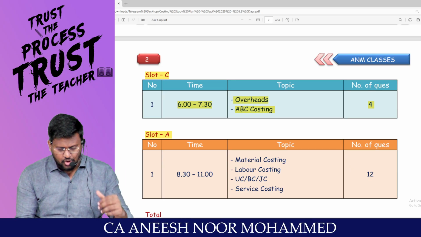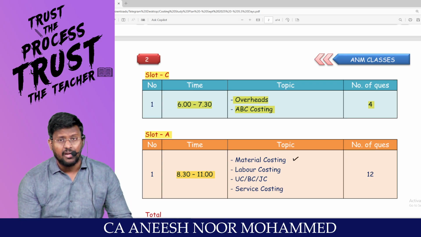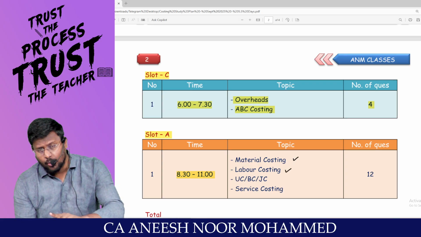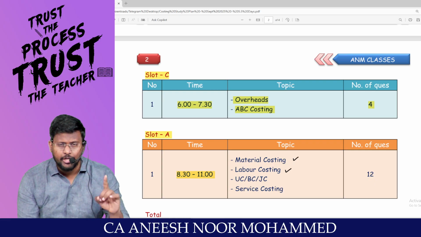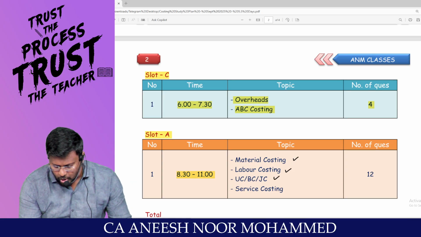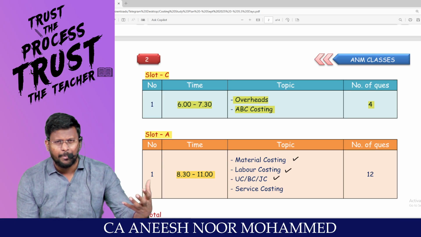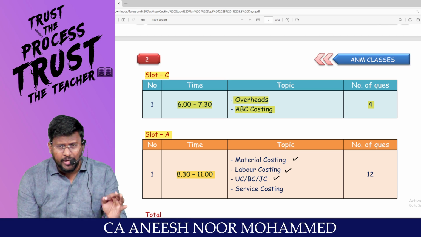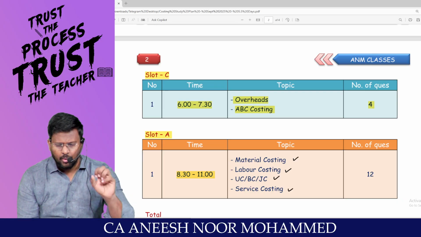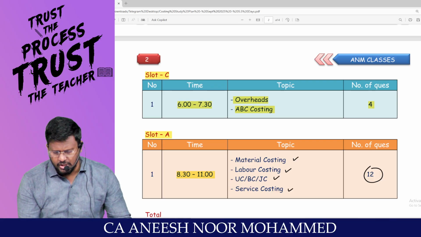Then the last slot, that is 8:30 to 11. Small chapters like material, EOQ will be tested. Labor, my dear lovable students, Halsey Rowan will be tested. Labor turnover ratio will be tested. Calculation of profit foregone will be tested. Unit costing, batch costing, job costing. From batch costing, EBQ will be tested. From unit costing, calculation of CPU will be tested. And service costing, any one sector will be tested, my dear lovable students. Do 2 or 3 questions from every slot.